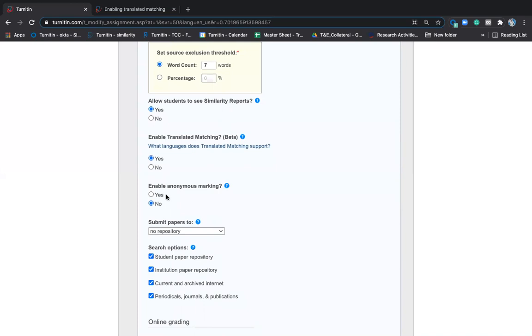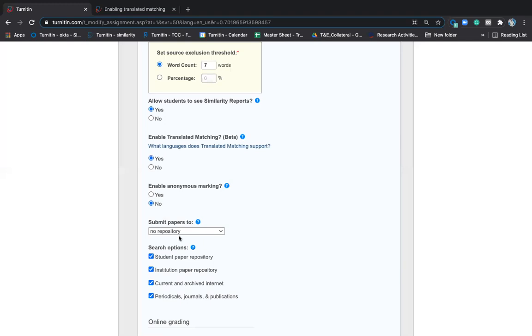Anonymous marking is something which we have not enabled yet for your institution. If you want it, we can get it enabled. The reason is this anonymous marking will help you to disable the student name. For fair evaluation, you can do this. If I don't want to see my student's name, I can say yes. So this tab you will not see right now, but if you want to get it enabled, we can get it enabled. We can discuss this at the end of the session.